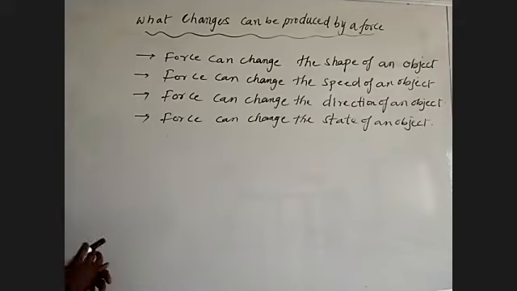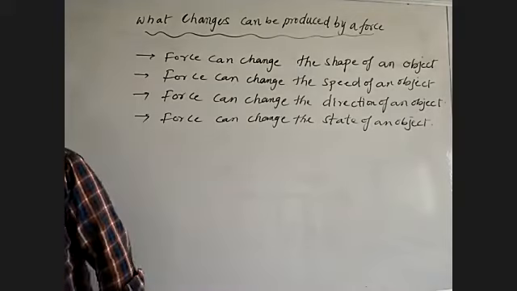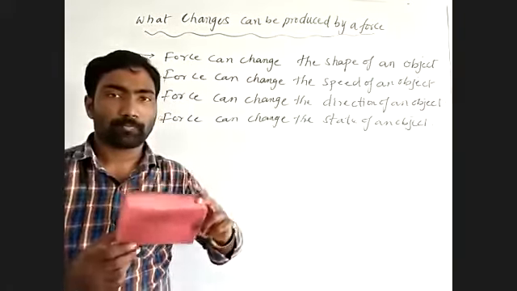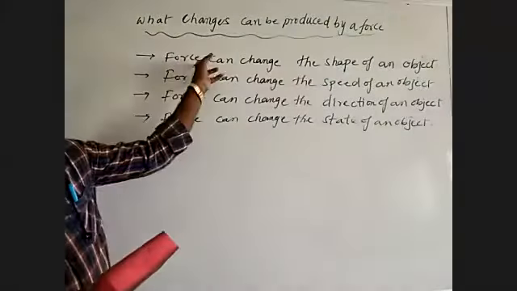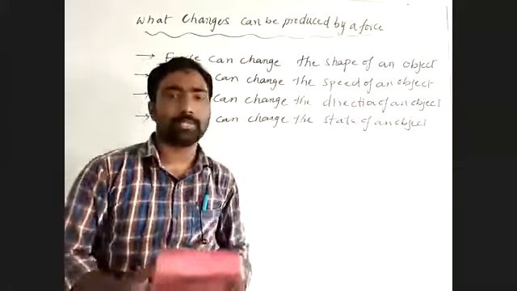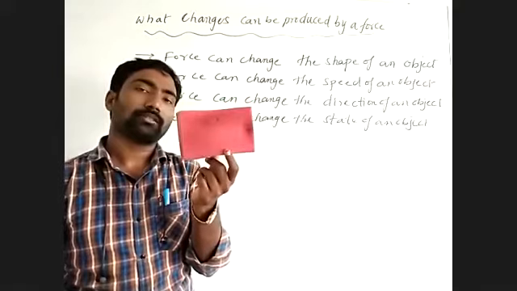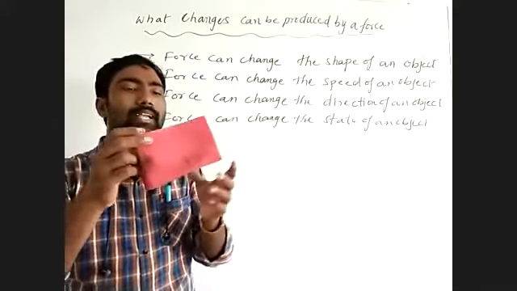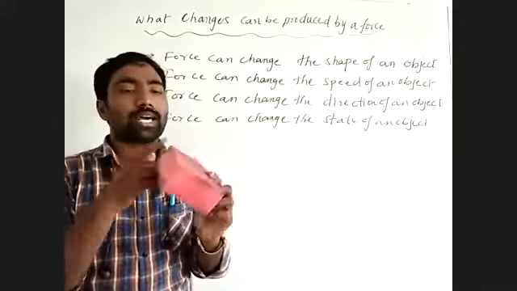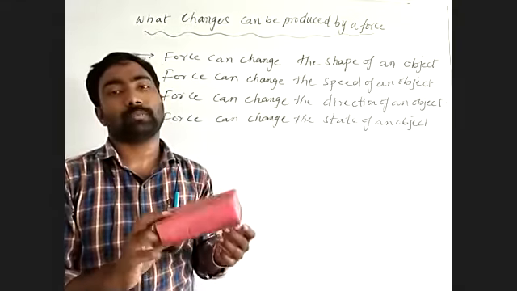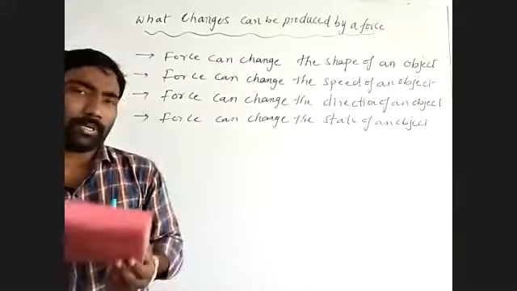See, this is a sponge. The first statement is that force can change the shape of an object. The shape of a sponge is generally rectangular, a cuboid shape, a fixed shape.